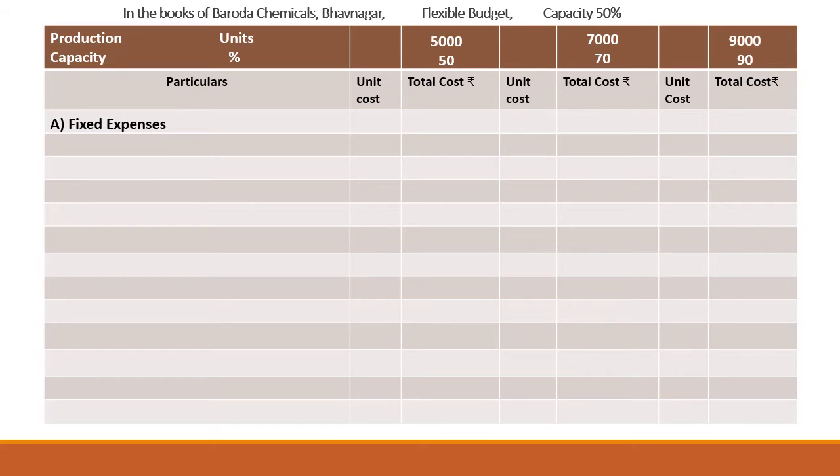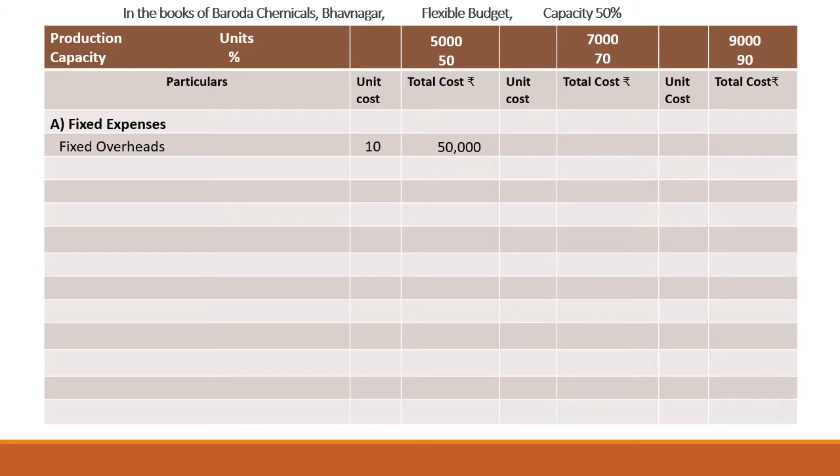First, that is fixed expenses. In our example, the fixed expenses given as fixed overheads. As you know, fixed expenses remain fixed in total, but per unit it changes or varies. So for whatever is the production level or units level, fixed overheads remain fixed. Now let us understand this in calculation. In the given example, the unit cost of fixed overheads is given as rupees 10. So in total it will come as rupees 50,000.